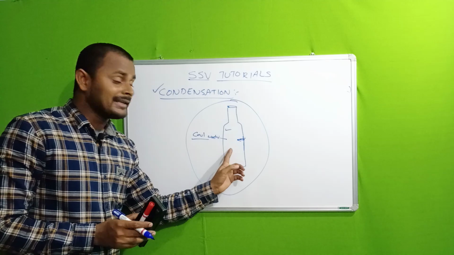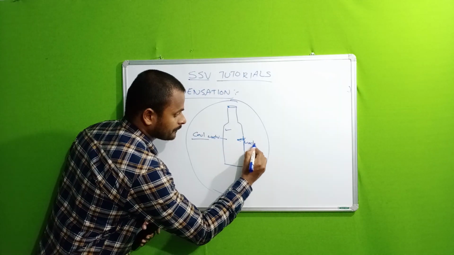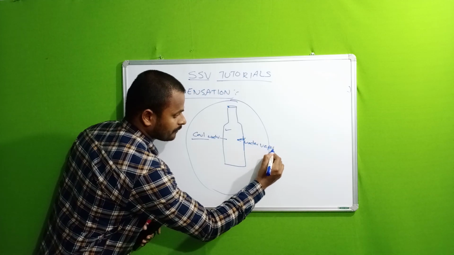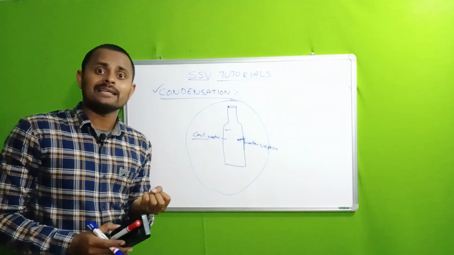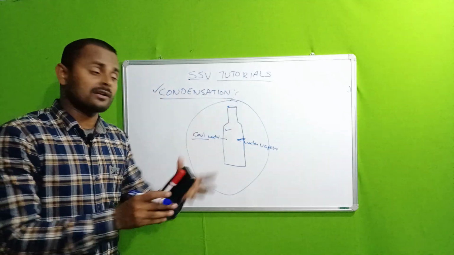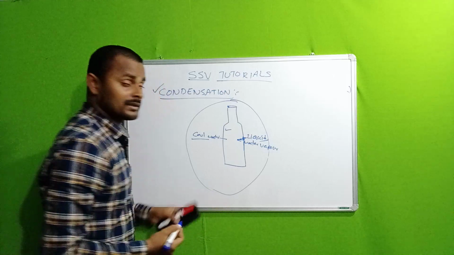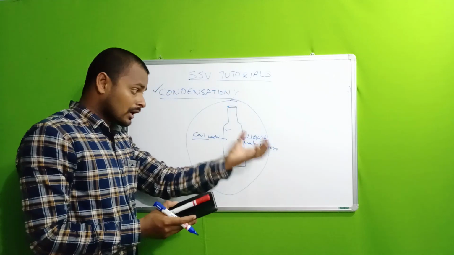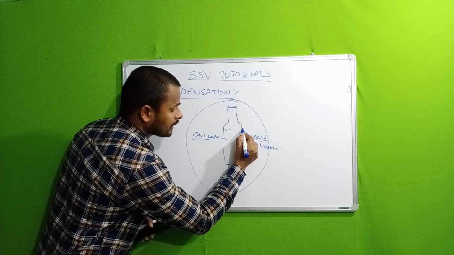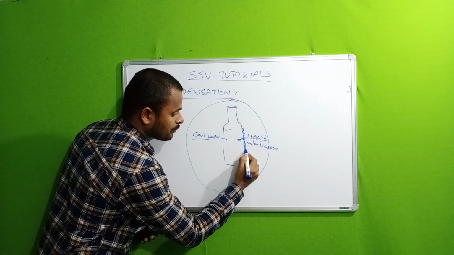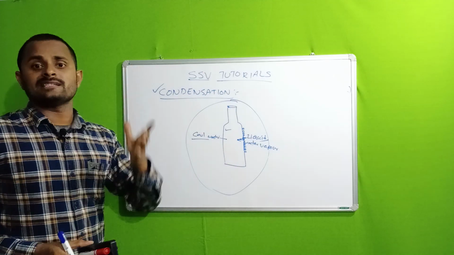Here the inner water takes some energy from the water vapor. So the water vapor gradually loses its energy and the vapor converts into liquid. That is why, because of losing energy, the water droplets form on the surface of the bottle. So this process is called condensation.